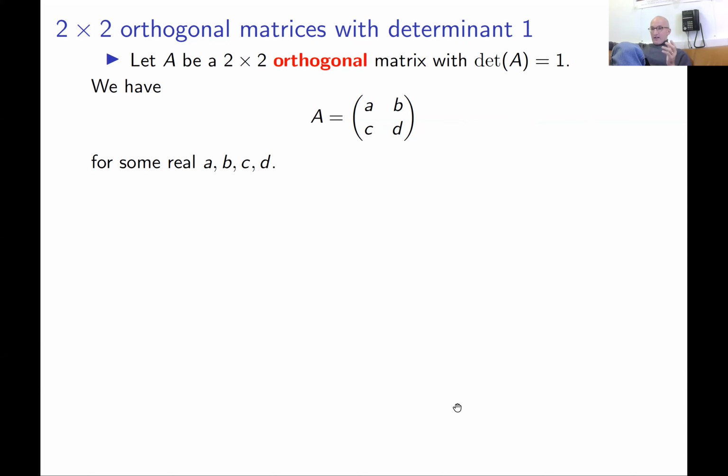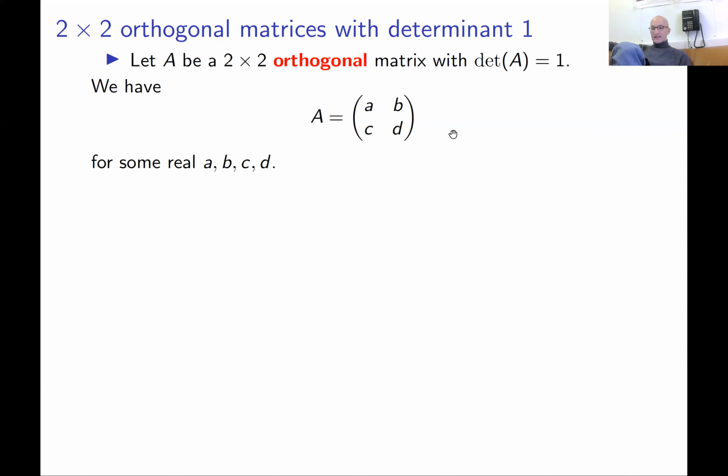Okay. To be precise, you already know the answer. We met all of these matrices already many times in this course, but let us just do it by the book, by definition. We take a 2 by 2 orthogonal matrix, determinant 1. So we want to find all of them. How to do this? Okay, you assume that A is just given by a, b, c, d. a, b, c, d are our unknowns. We have to find them.